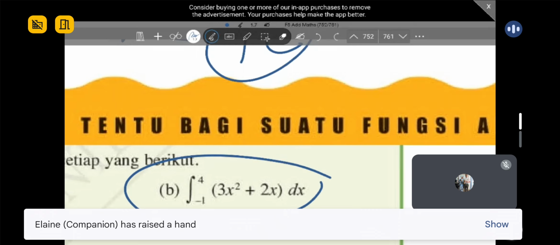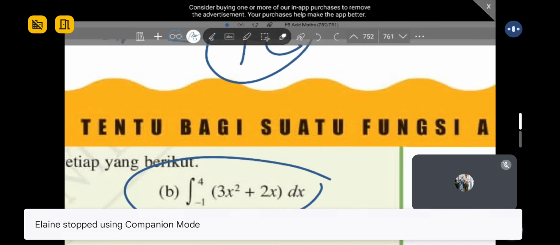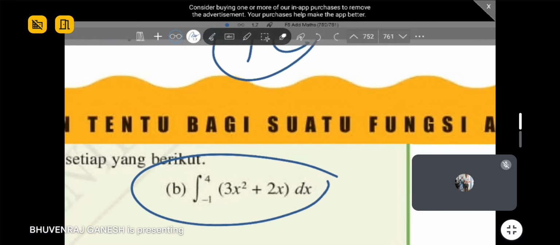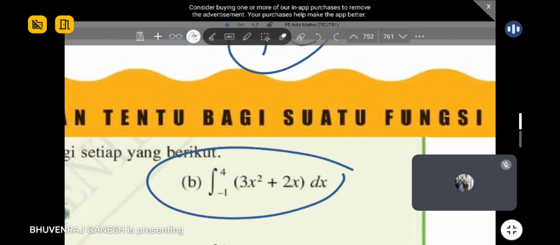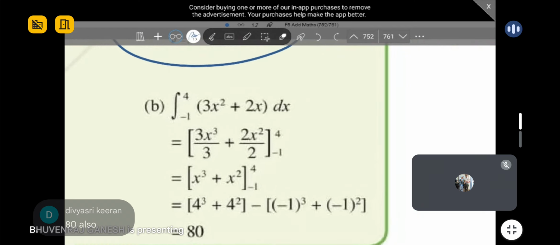Yes, someone raised a hand. I got 80. Okay, the rest, what do you all get? Wow, very fast, are you? I also never checked the answer. Okay, very good. The answer is 80.